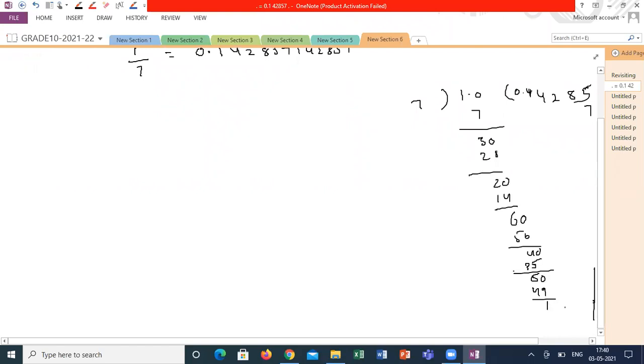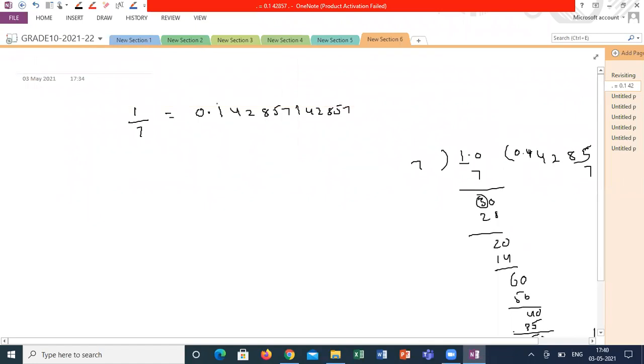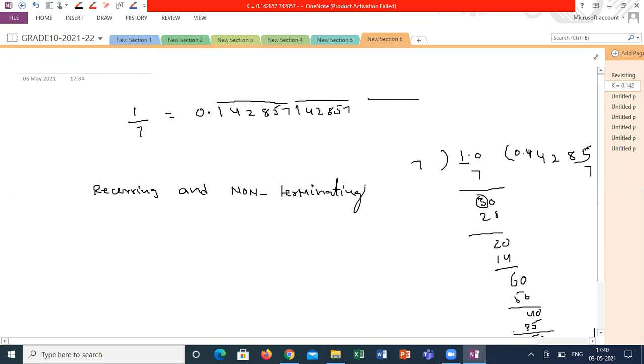See, again 1 means what? It is repeating from here again, correct? Again 10, 7, again 30. See here, it is repeating again. So this is endless. This number will recur again and again, correct? This fraction is called recurring and non-terminating, correct? Recurring and non-terminating, am I right? How to deal with these kinds of questions?